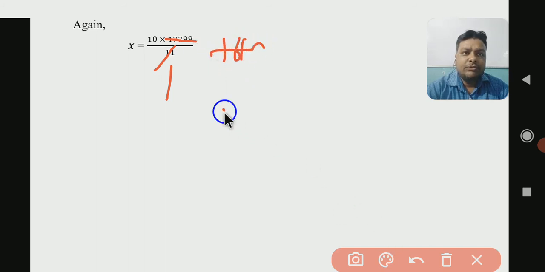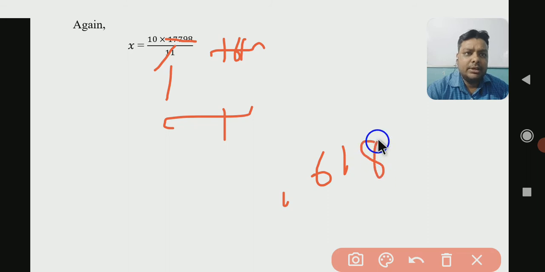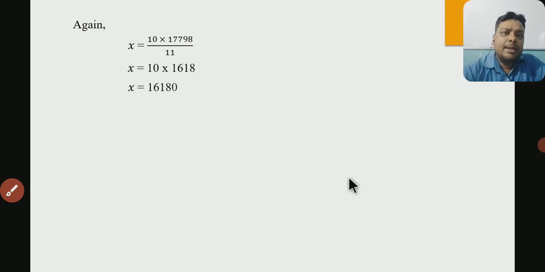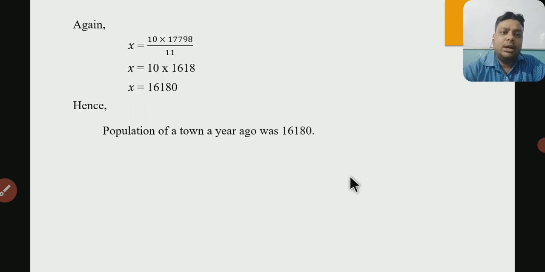Okay, so we will get 1618 after dividing, and when it is multiplied with 10, it will be 16,180. Okay, so that is the previous population of the town a year ago.